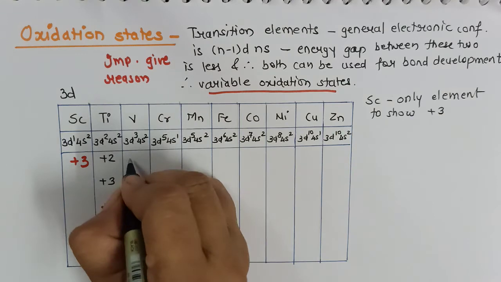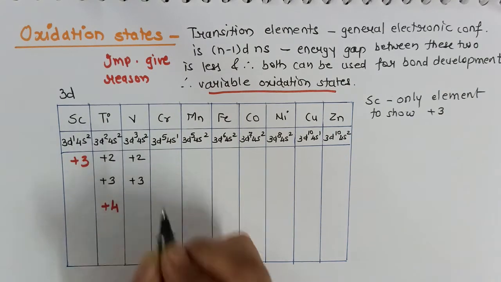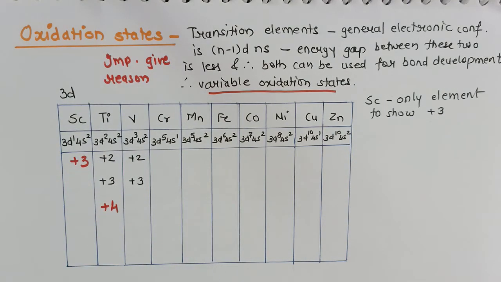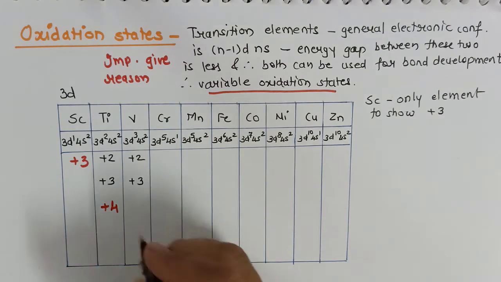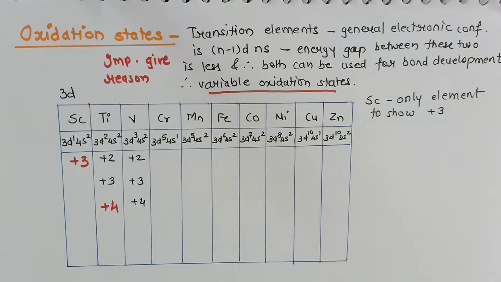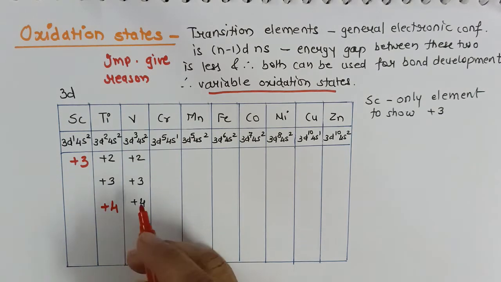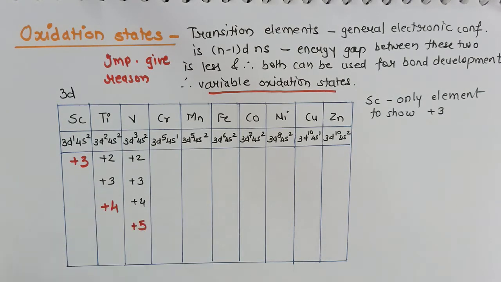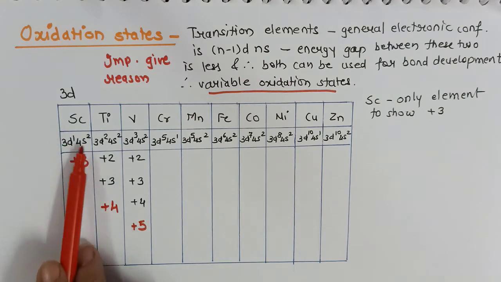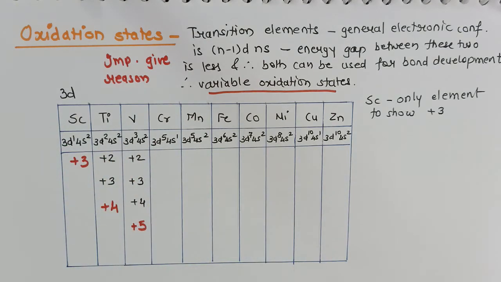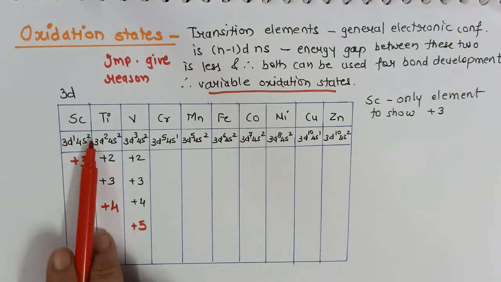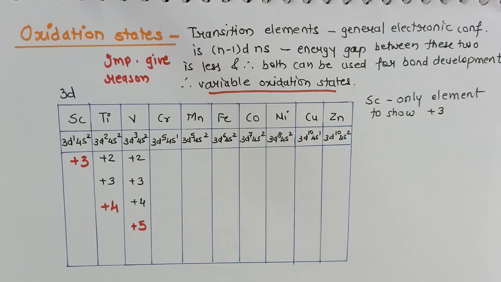Similarly, vanadium can show +2, +3, but its stable one will be +5. Now how I am deciding is, have a look at their general configuration. Scandium, as soon as it loses these 3, will get the argon noble gas configuration. Titanium, as soon as it loses these 2, will get the argon stable configuration.